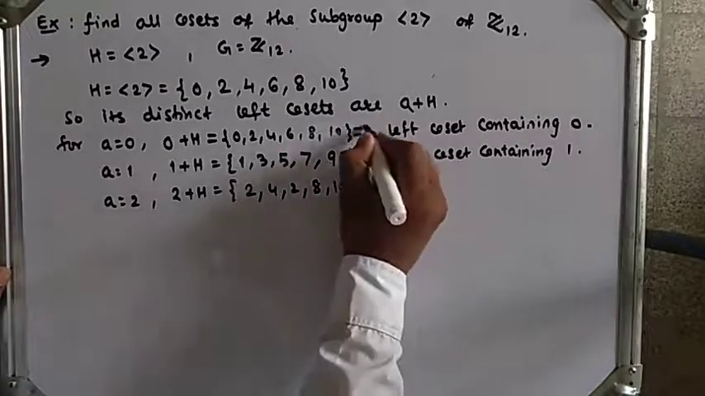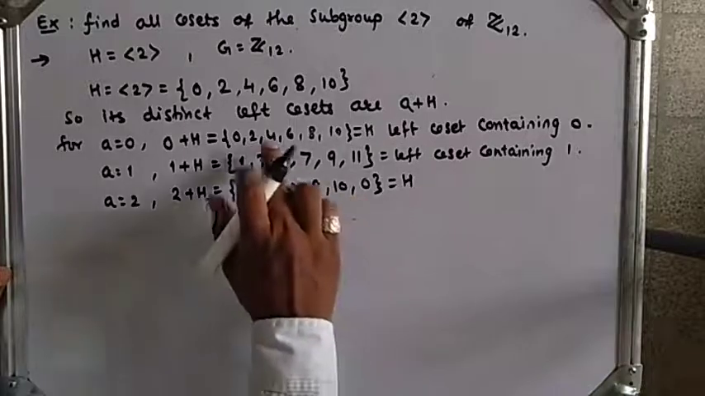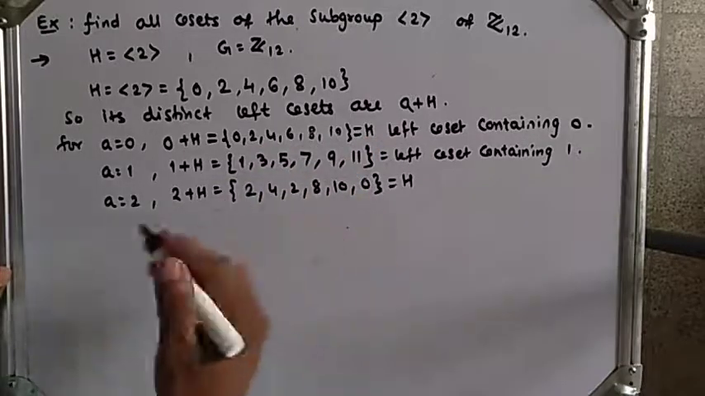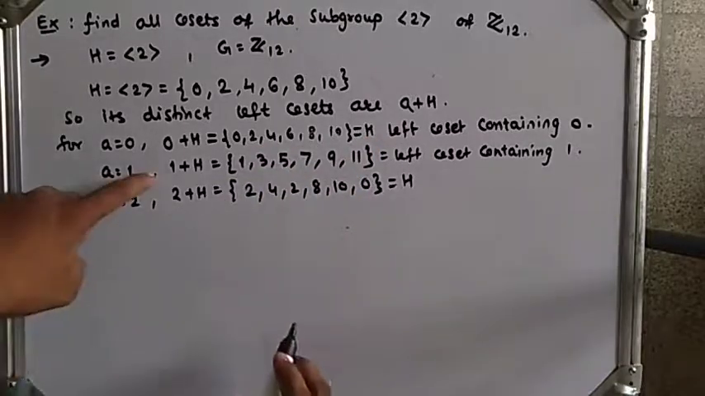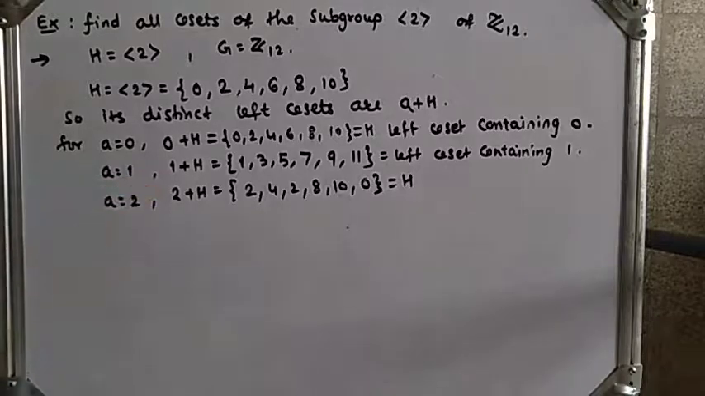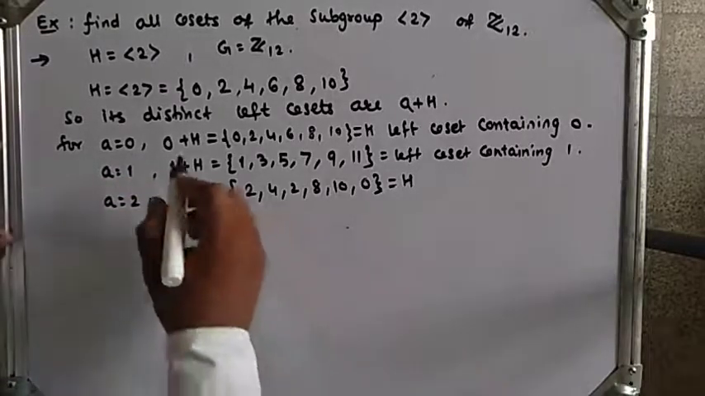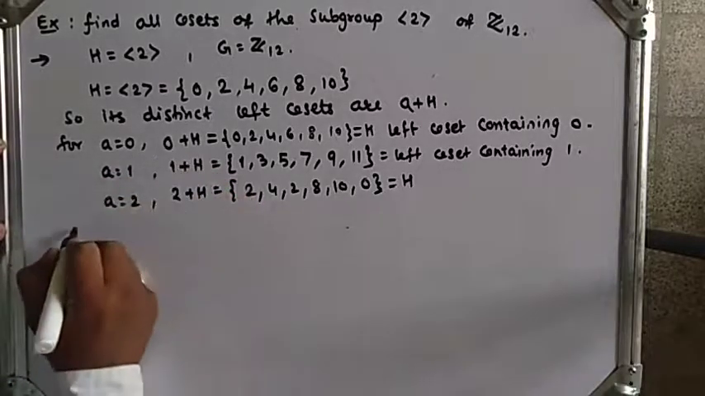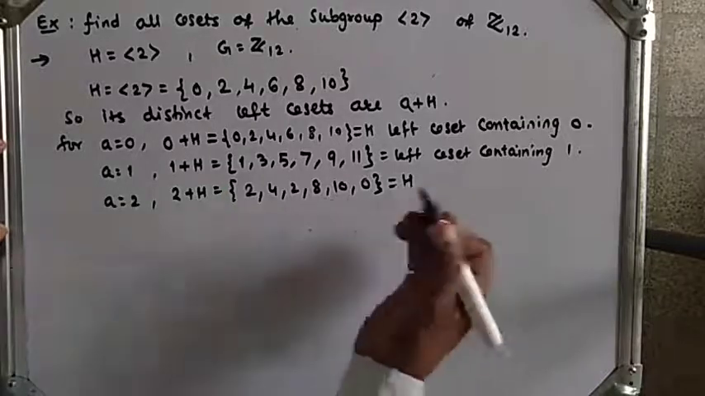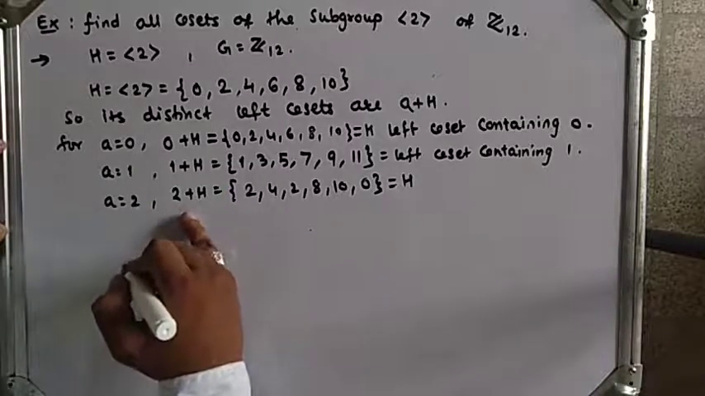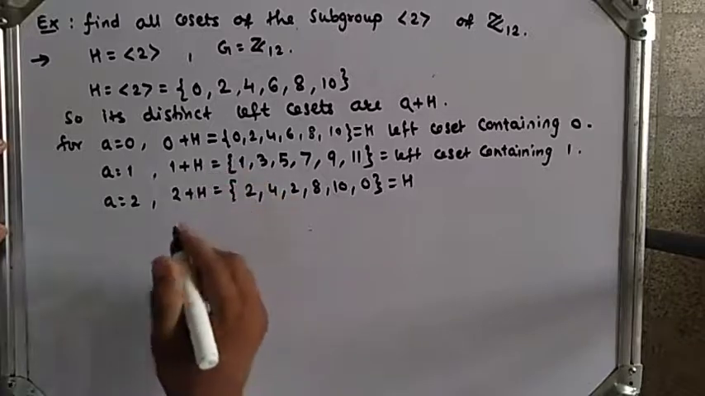So this is H, so this element and this element are the same. If I take A equal to 3, we will again get 1 plus H, which means I will get repeated cosets. So in total there are 2 different cosets. After taking A equal to 3 and so on, we will get repeated cosets.